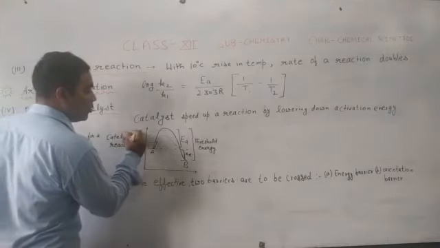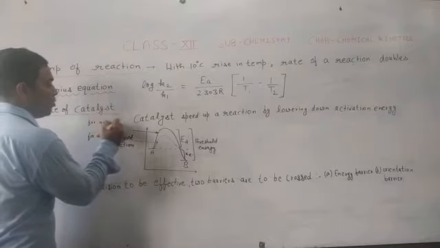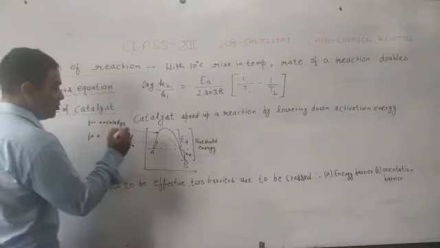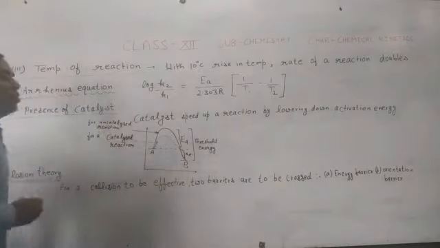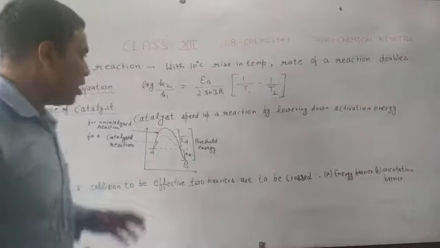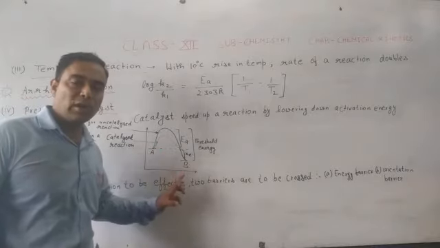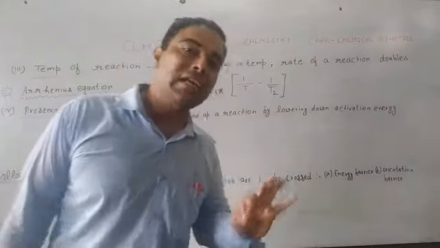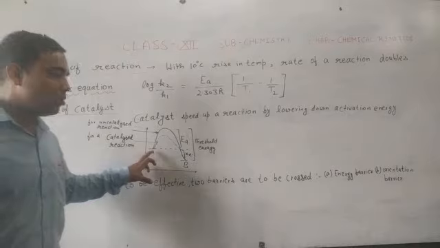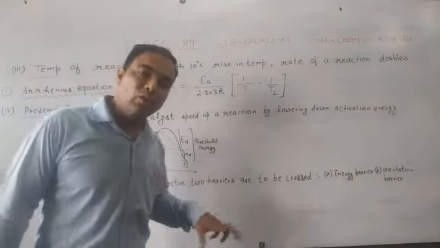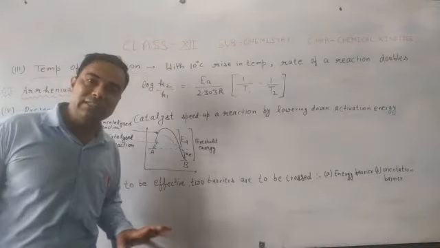And when you think about an uncatalyzed reaction, where we are not using a catalyst, we will require a high amount of activation energy so as to convert reactant into product. But when we are using a catalyst, this catalyst will lower the activation energy. That's why reactant will get converted to product faster as compared to an uncatalyzed reaction.